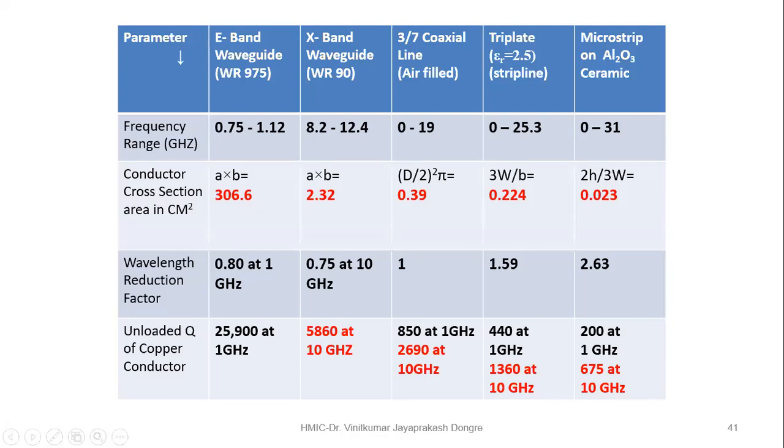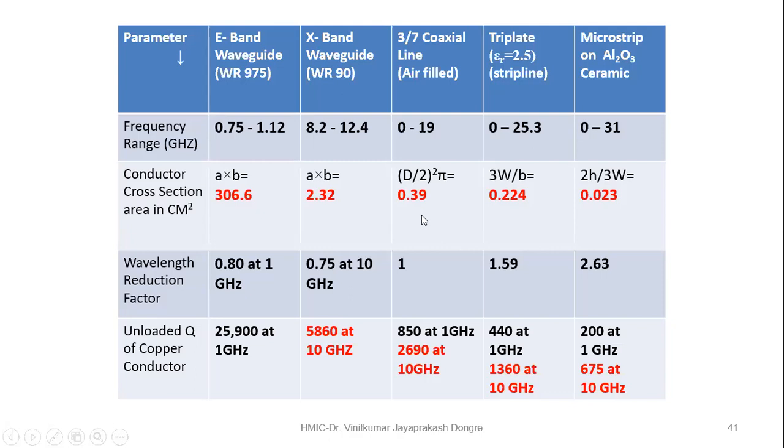If you take the conductor cross section, obviously both the waveguides are bulky. For lower frequency, the size is comparatively large, in centimeter square. More than 300 centimeter square for the E-band waveguide, and for WR90 it is lesser. As you go to higher frequency, it reduces.